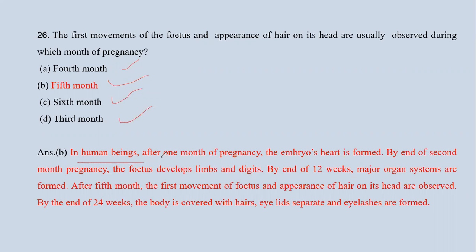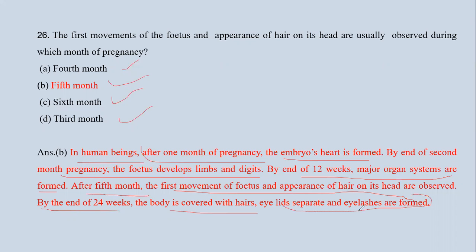Now, in human beings, we know after 1 month of pregnancy, the embryo's heart is formed. By the 2nd month of pregnancy, the fetus develops the limbs and digits. By the end of the 12th week, major organs are formed. After the 5th month, the first movement of the fetus and appearance of hair on the head are observed. And by the end of 24 weeks, the body is covered with hair, eyelids, and separate eyelashes. So the correct answer is 5th month.